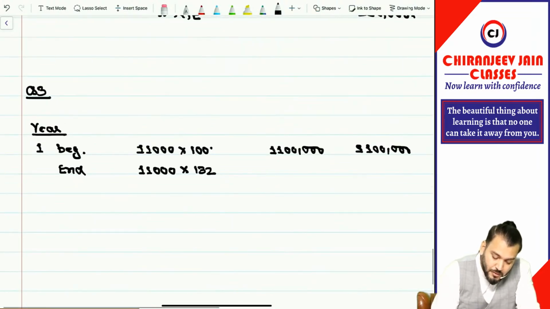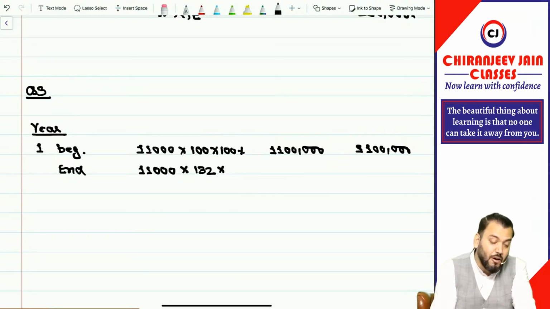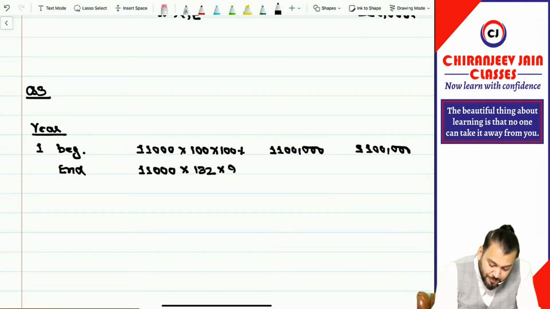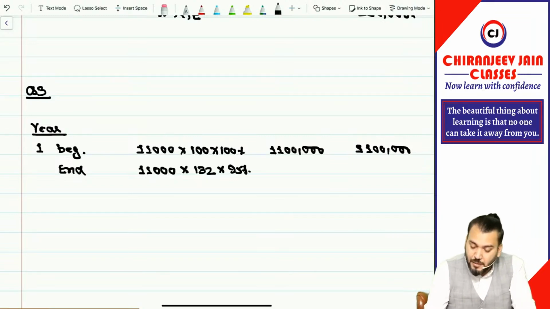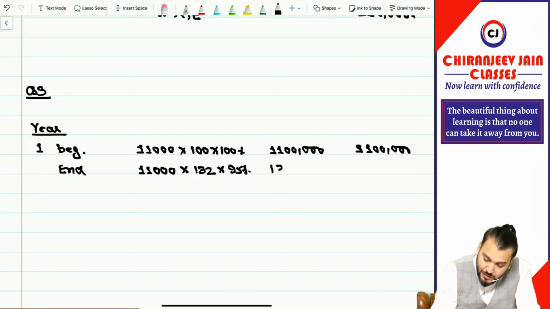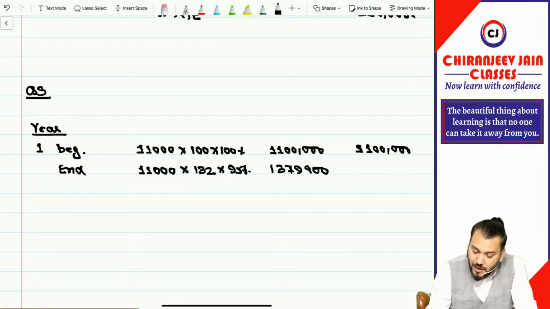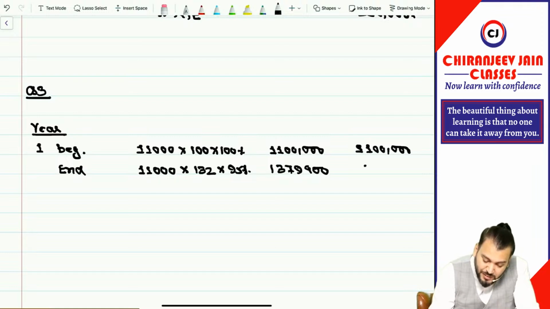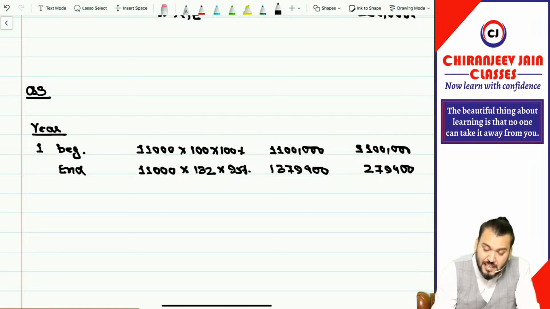Initially, if nothing is given, we'll always assume 100% will be exercised. Then at year 1 end it is given how many employees will exercise the option. What is the percentage? 95%. So now it becomes 11,000 into 132 into 95%. It becomes 13 lakh 79,400, minus 11 lakh. So the expense at year 1 end is 2,79,400. So we'll increase the expense.